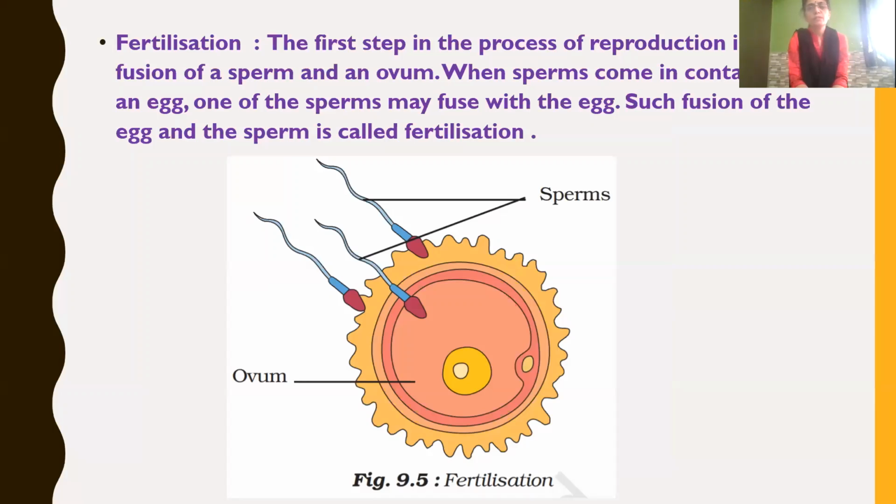Fertilization is the first step in the process of reproduction in which fusion of a sperm and an ovum takes place. When sperm comes in contact with an egg, one of the sperm may fuse with the egg, and such fusion of egg and sperm is called fertilization.